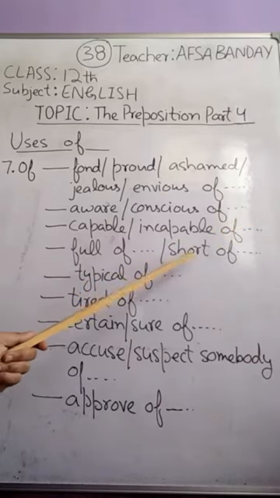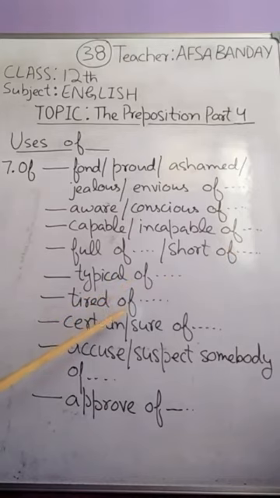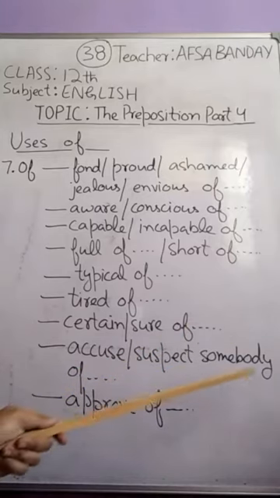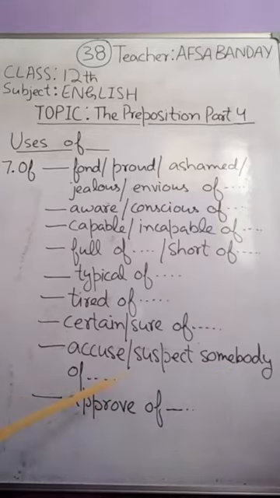Full of, short of, typical of, tired of, he's tired of his day's hard work, certain or sure of, I'm certain or I'm sure of doing this thing, accuse or suspect somebody of something, approve of. With approve also we use "of".